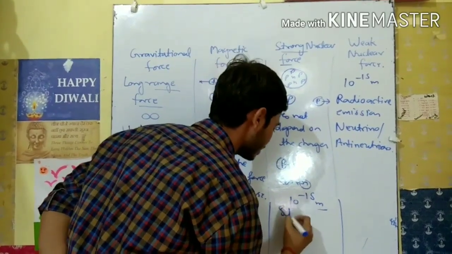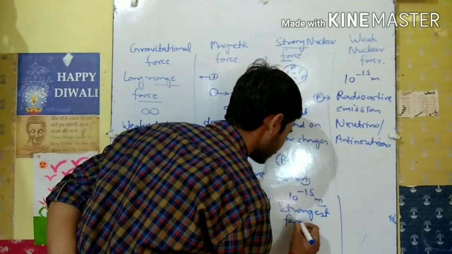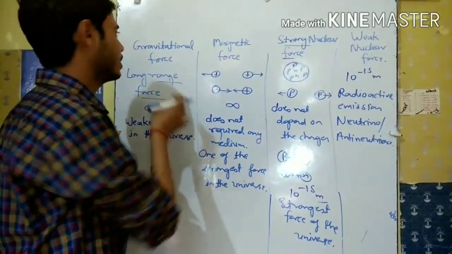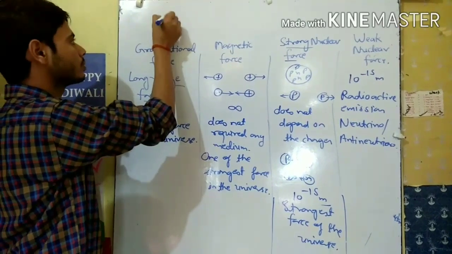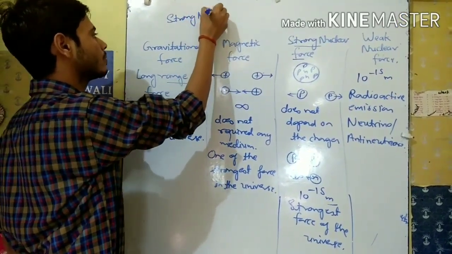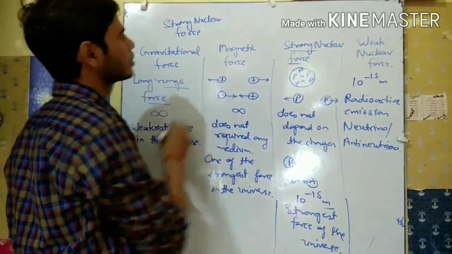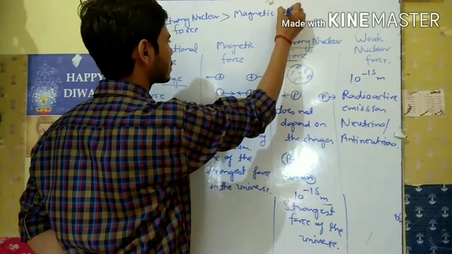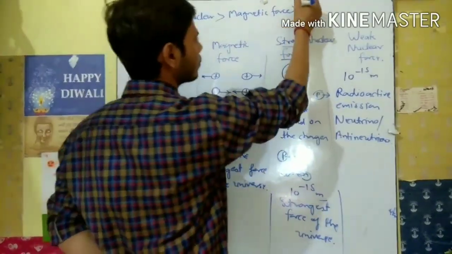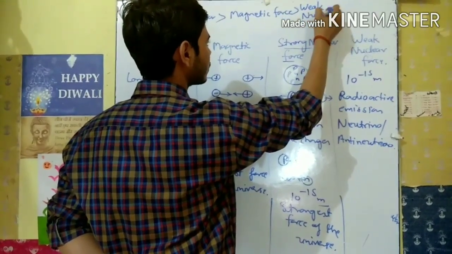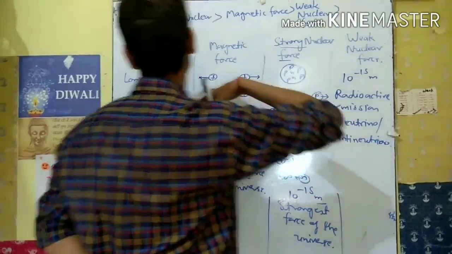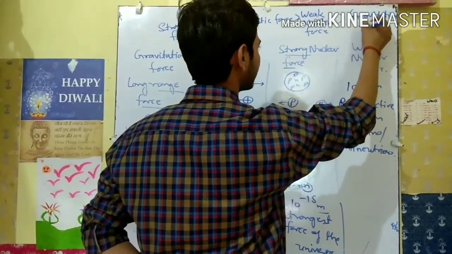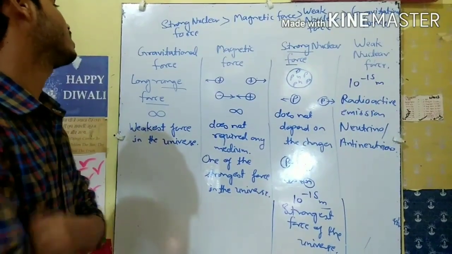So we write here the strongness of the forces: strong nuclear force, and after that magnetic force, and after that weak nuclear force, and after that the gravitational force, which is the weakest force of the universe. This is the strongness of the forces.